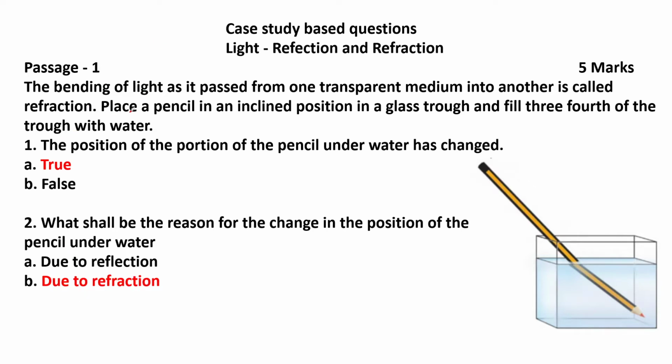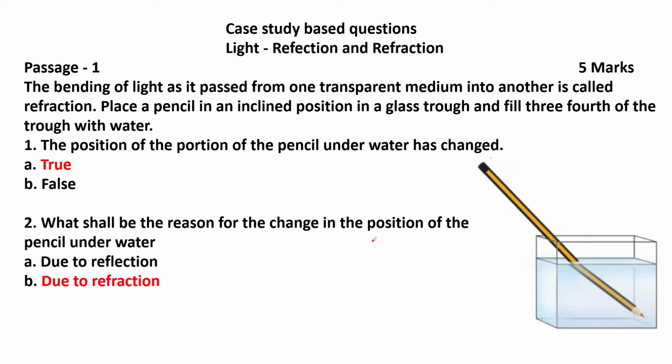So first passage, the bending of light as it passes from one transparent medium to another is called refraction. Here the diagram you can see. Place a pencil in an inclined position in a glass trough and fill 3/4 of the trough with water. So the first question is here, the position of the portion of the pencil under water has changed. True or false? It has changed obviously, so it is true.